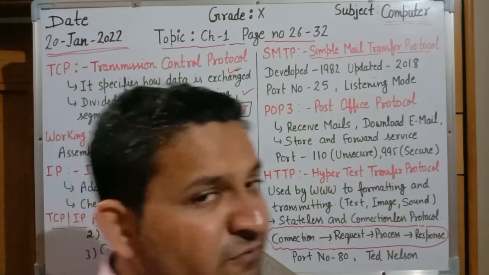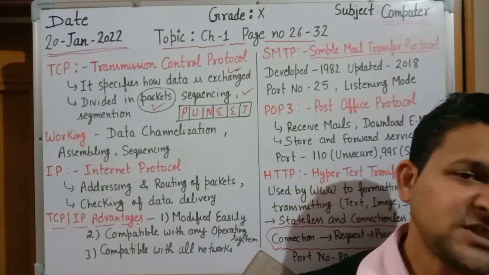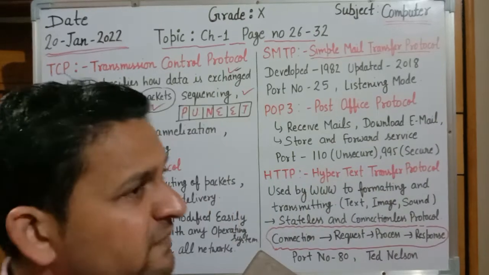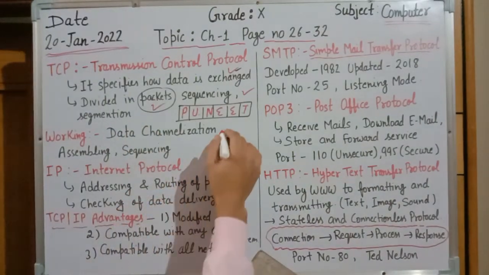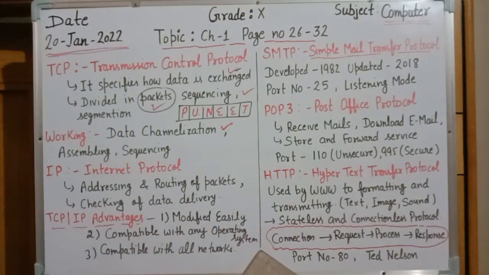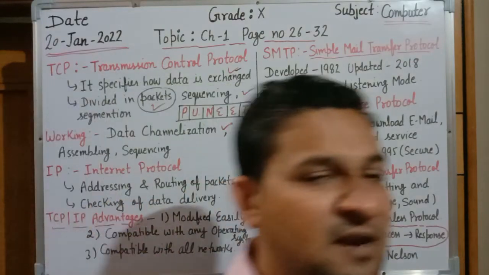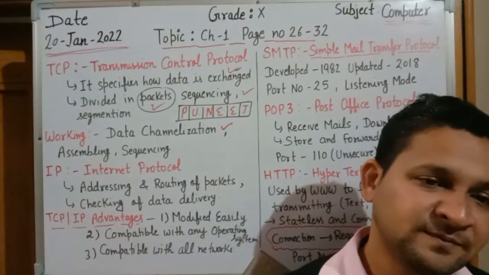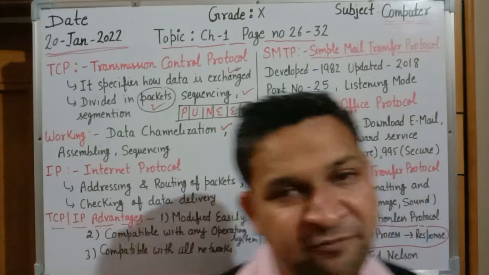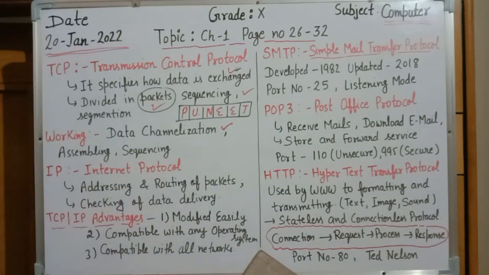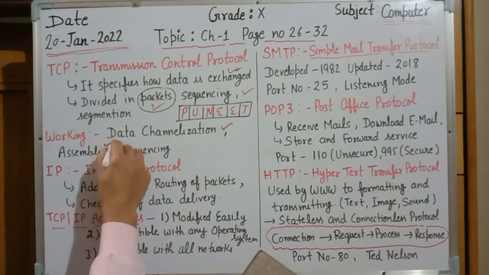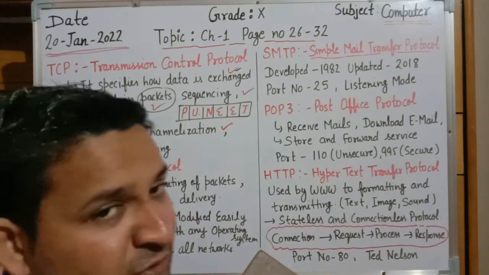Now we are discussing the working of TCP. What is the main working of TCP? TCP helps in the exchange of data, so it makes the channelization. It makes the channel for how data will be transferred. It decides how data will be transferred from one computer to another computer. Second, assembling. Assembling means division of data.